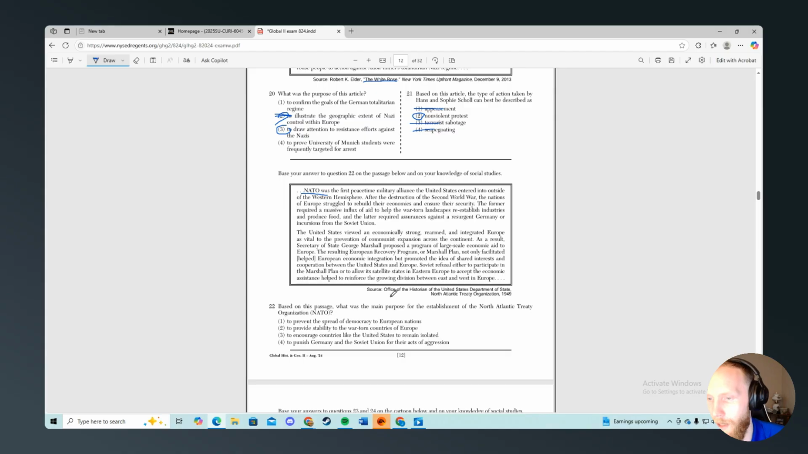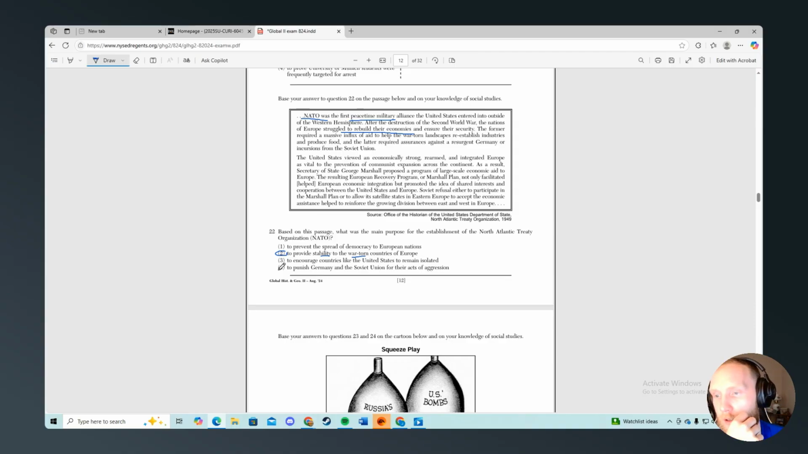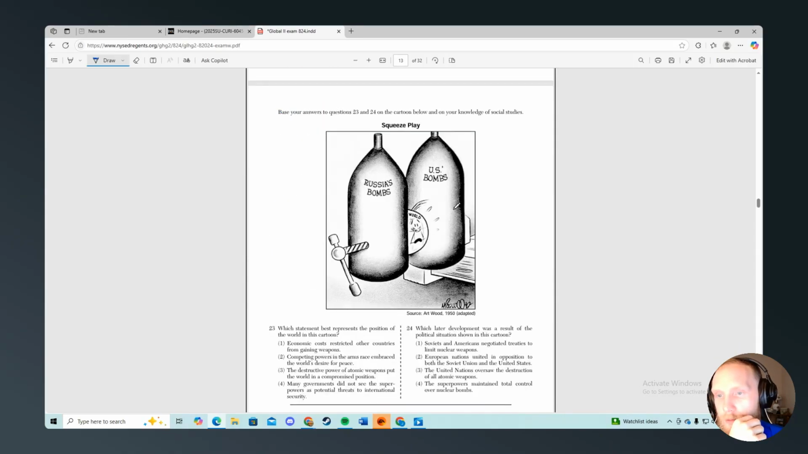It is going to be 2. Because it was a peacetime military to help rebuild the economies. Boom. Stability in war-torn economies of Europe. The other answers were just awful too. Like, it wasn't meant to punish Germany. Germany was in NATO. America did not remain isolated, and it was also not to prevent democracy spreading. They hoped democracy would spread.